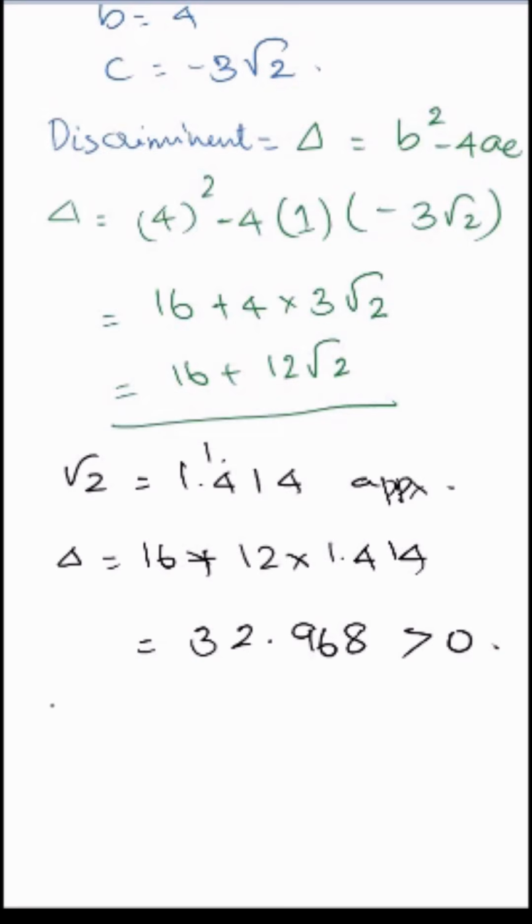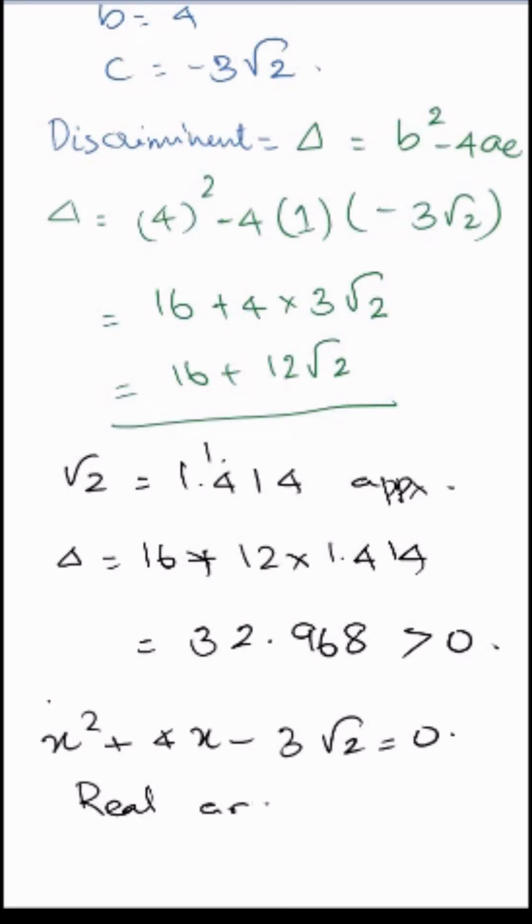Hence, the discriminant is greater than 0. The polynomial x square plus 4x minus 3 root 2 is equal to 0 has real and distinct roots. Distinct means unequal roots because the discriminant delta is greater than 0. X square plus 4x minus 3 root 2 is equal to 0 has real and distinct or unequal roots.